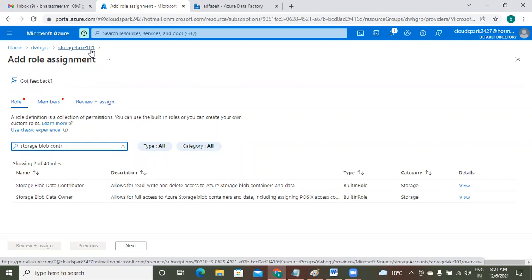If you are the owner, you need not assign it to yourself. Yes, got it. I am the owner, I am creating you as a user, so I need to assign this role. Then only you can work with my storage account.